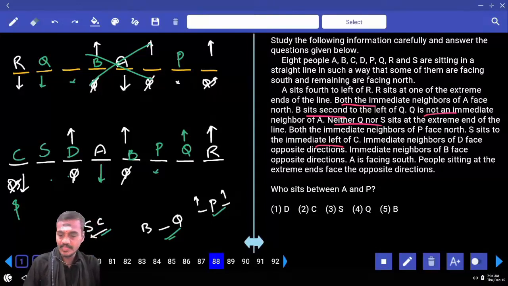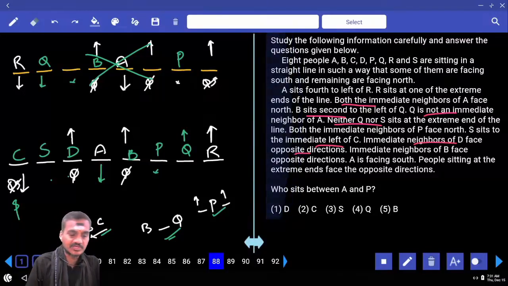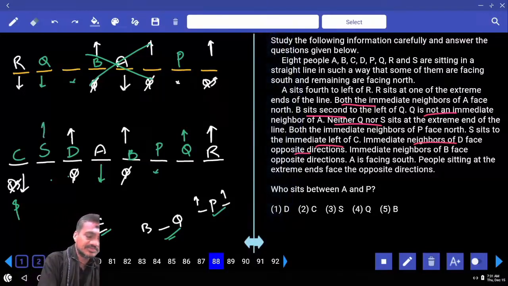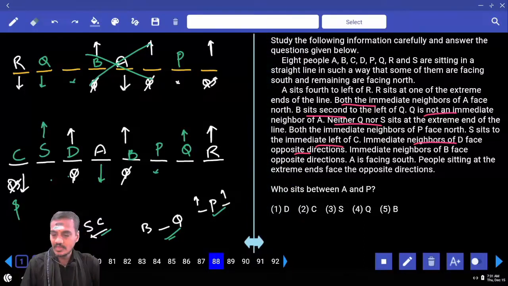And in this one, immediate neighbors of D face opposite. Immediate neighbors of D face opposite means S is facing towards north. And A is facing south, so the people sitting at the extreme end are facing towards this one. Next, what is the direction of this P? Is there any information about P?